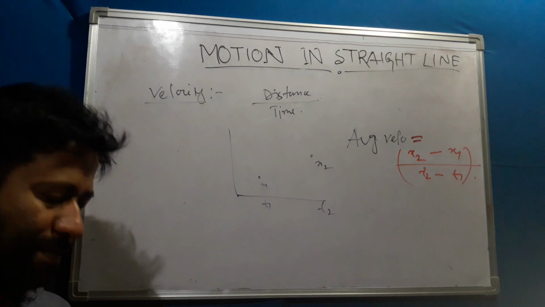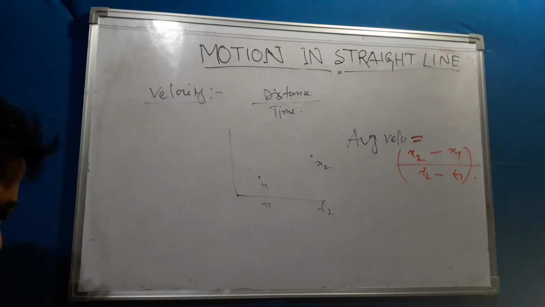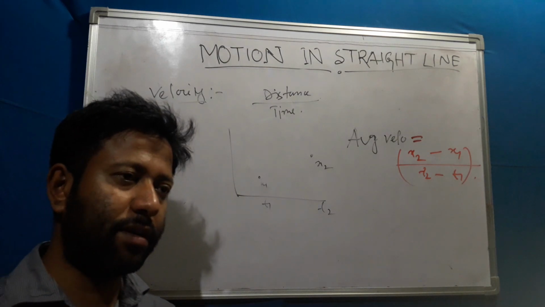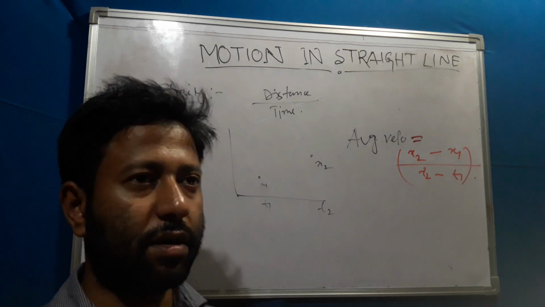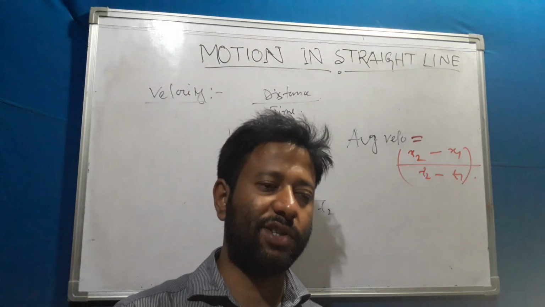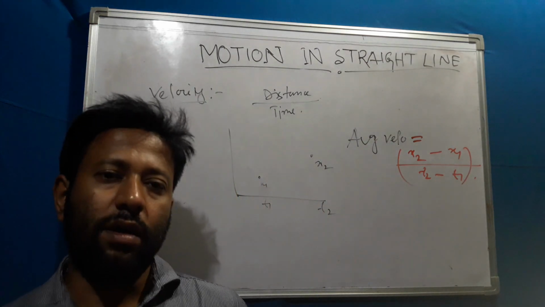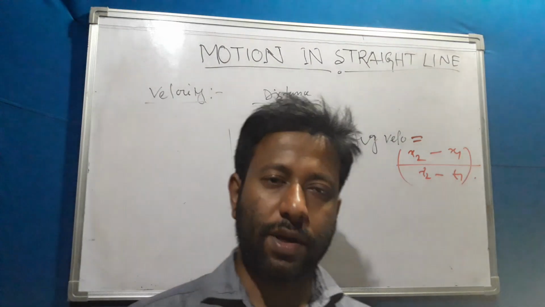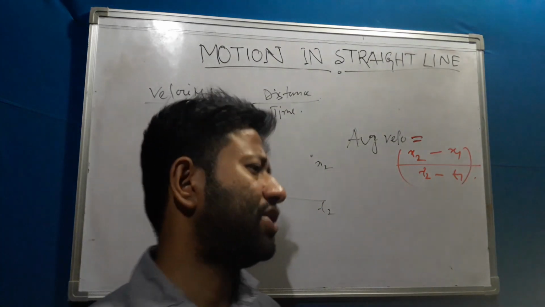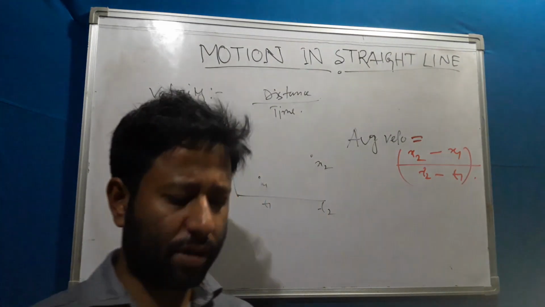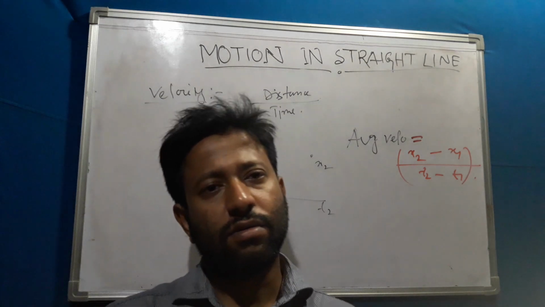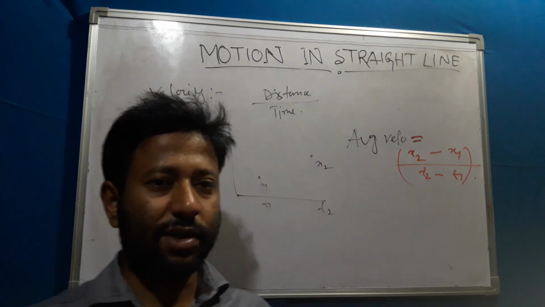Okay, so what is the benefit of average velocity? In some cases, suppose a car is moving, it starts, then velocity is reducing because some obstruction has come, and then again it picks up to its full speed until the final position. So the velocity is changing, and when somebody asks what is the velocity of this car, in that situation we have to take an average velocity calculation.